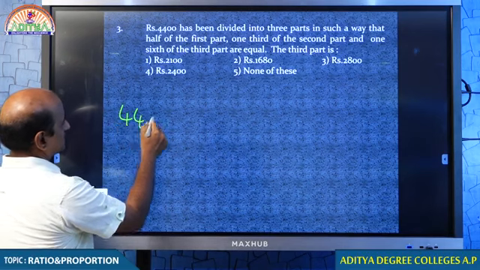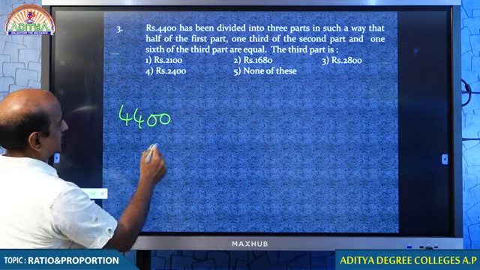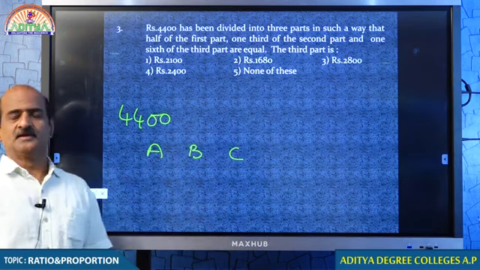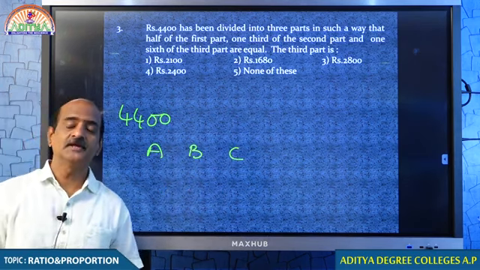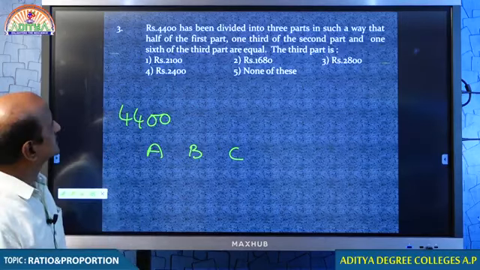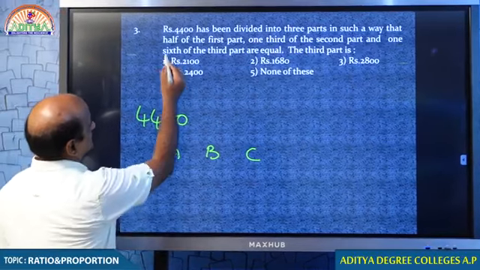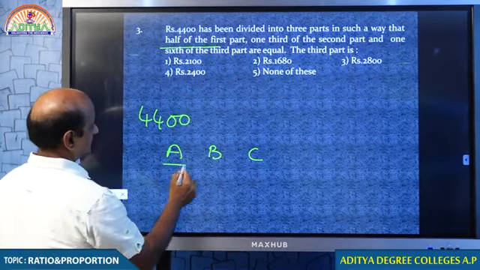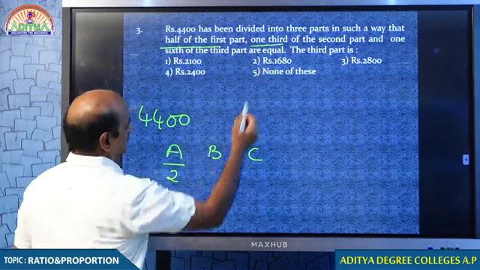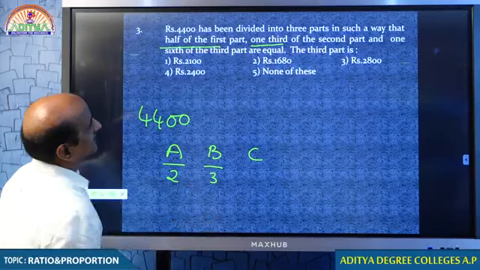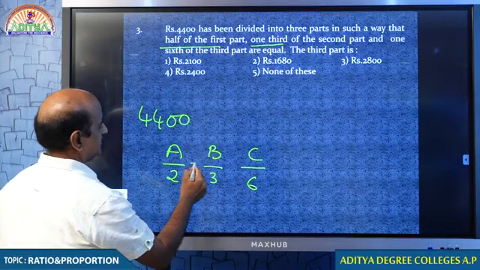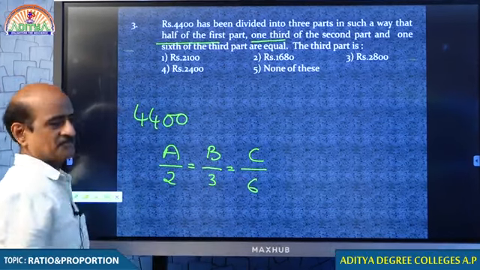4,400 rupees is supposed to be divided into 3 parts. Let the 3 parts be A, B and C. We need to see whether a ratio or a condition is given. Let us see that. Half of the first part, 1/3 of the second part, and 1/6 of the third part are all same. This is the condition we are given.